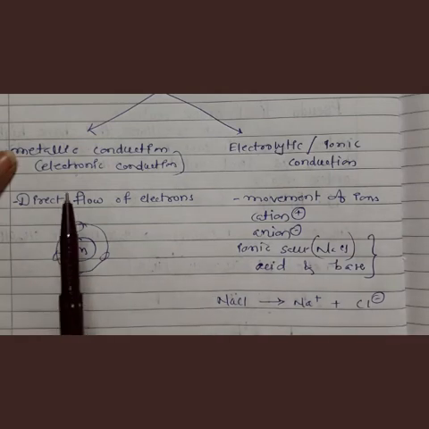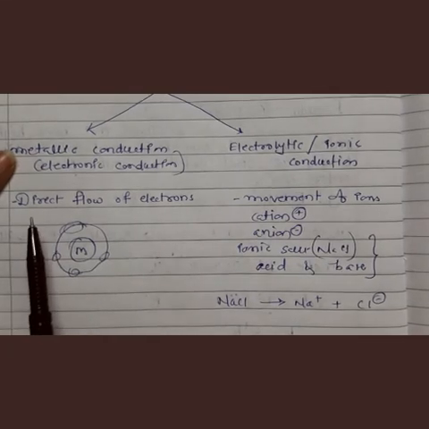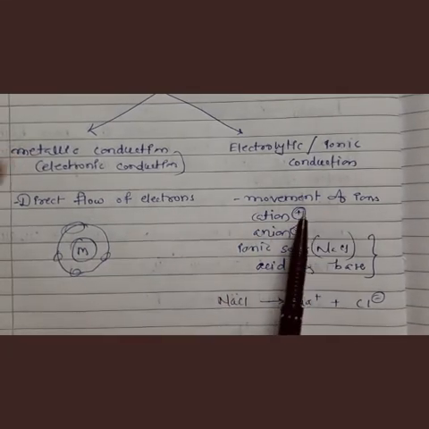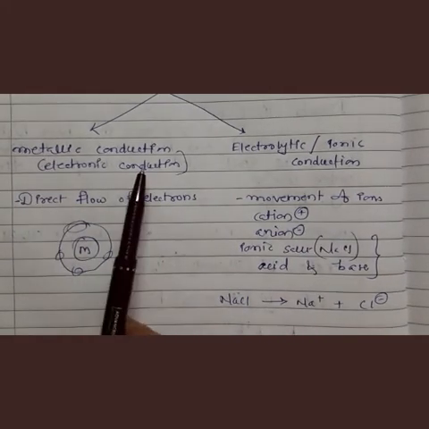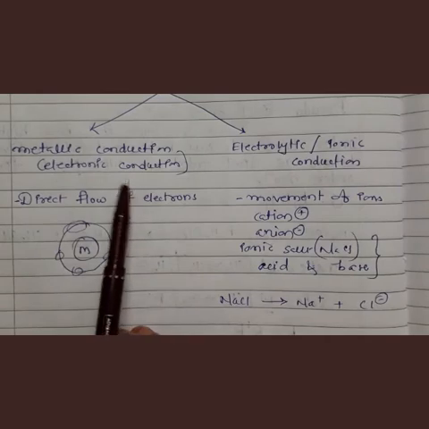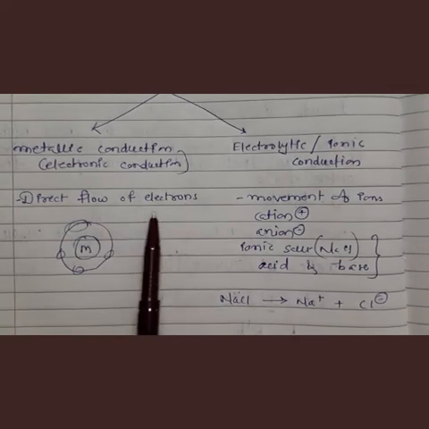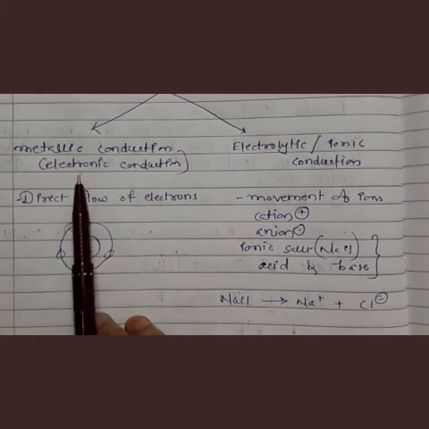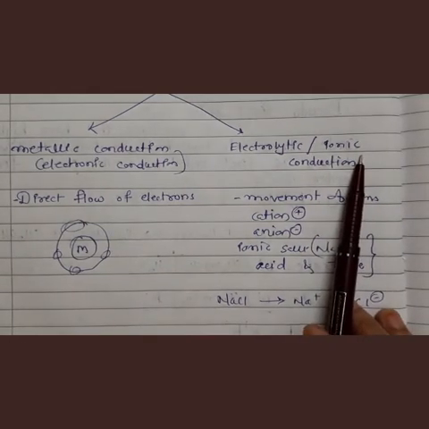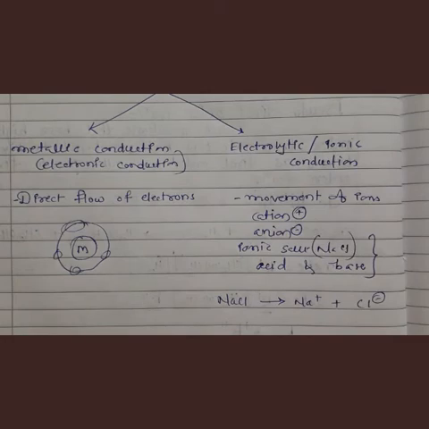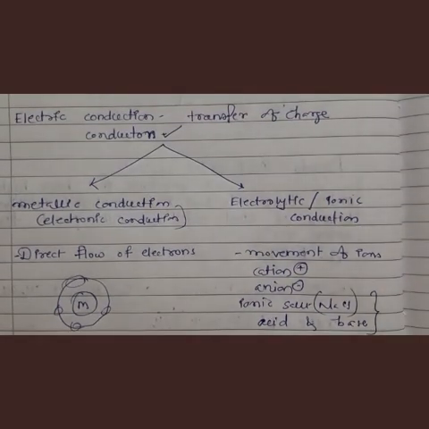Understand? And here conduction takes place in the form of direct flow of electron. So here direct flow of electron is there, and here movement of cations and anions is involved. So this is metallic conduction or electronic conduction, and this is electrolytic or ionic conduction. Here electrons are involved, that's why it is called electronic, and here ions are involved, that's why it is called ionic conduction. So these are the two types of electric conductions.